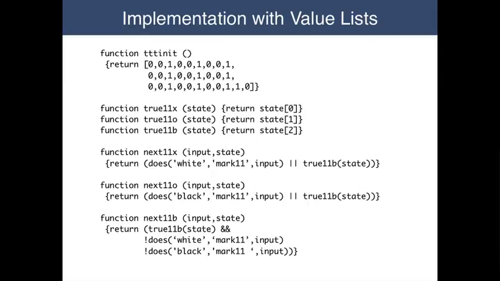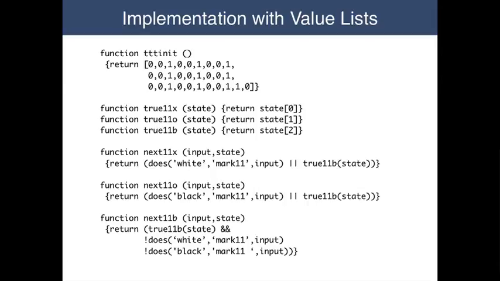Okay, now, given this representation of state, we can define operations for testing states and updating states and so forth. For example, we can determine whether there's an X in cell 1,1 by taking the 0th component of our list of values. We can determine whether there's an O in cell 1,1 by taking the first component. We can compute update in similar fashion.